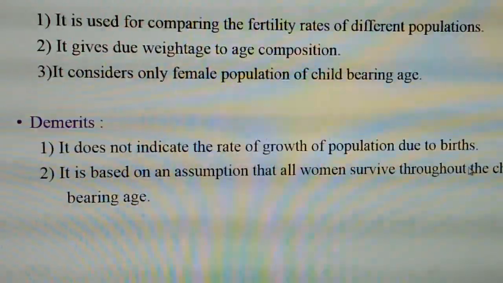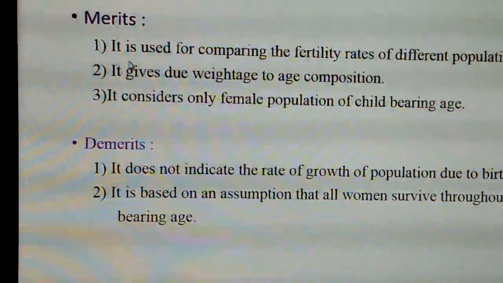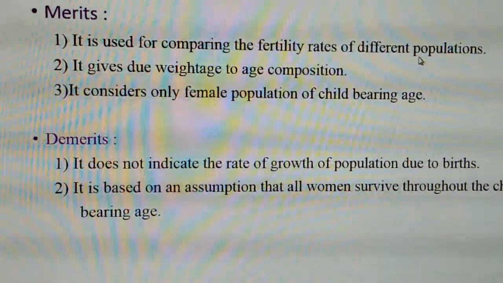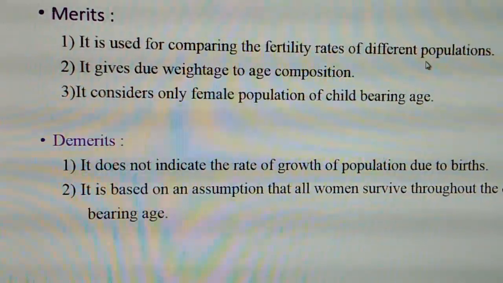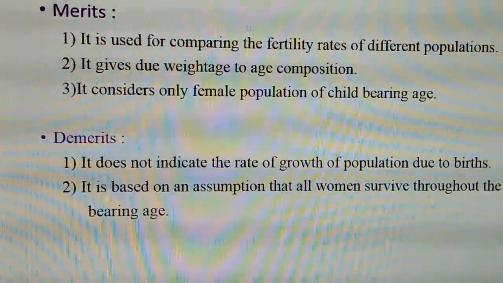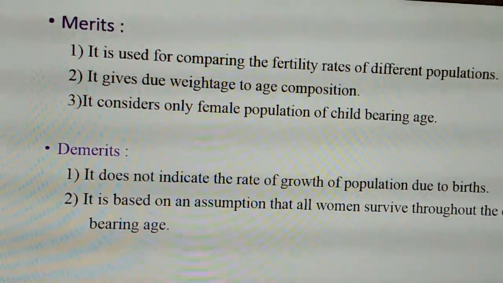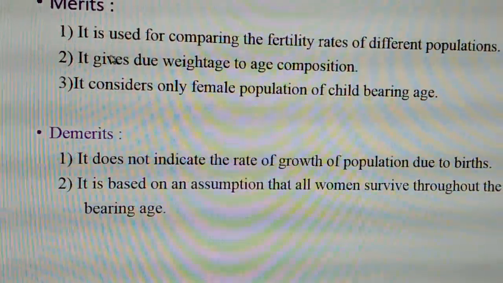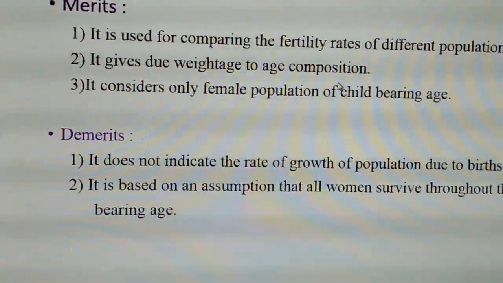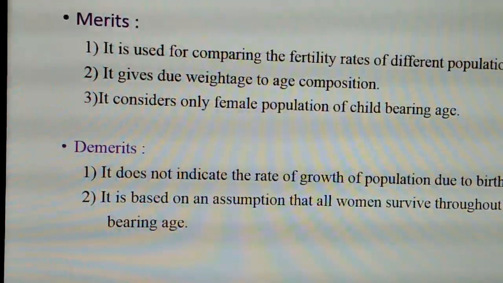Now, in the next topic, let us know about the merits and demerits of total fertility rate. The merits: the first point is that it is used for comparing the fertility rates of different populations. So far in the CBR, GFR and ASFR, we were not able to find out the fertility rates of different populations, whereas in this TFR, we can easily compare the rates between different populations. Second, it gives due weightage to age composition. Age is very carefully taken, as here we have to consider the age group properly from 15 to 49.